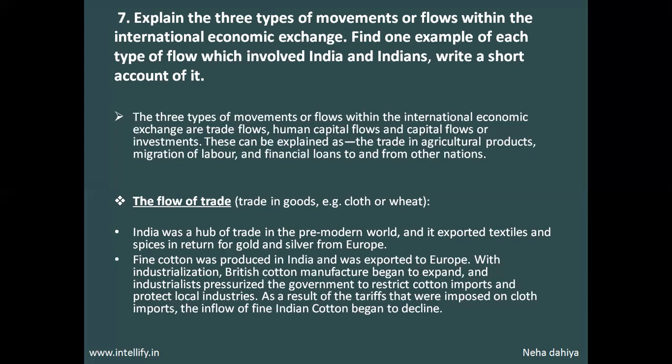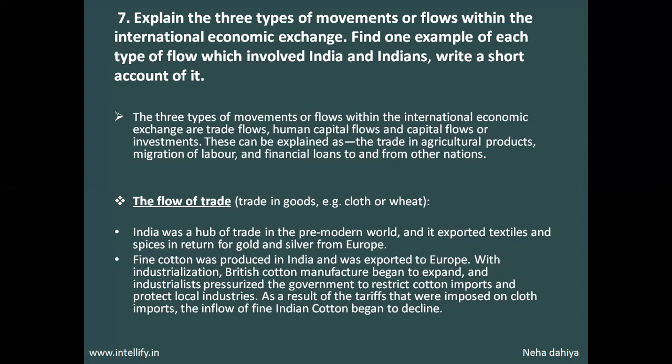So this would eventually lead to a rise in the prices of Indian cotton in Britain. Thus it would help the British manufacturers to expand, because now the normal public in Britain, rather than buying the expensive imported Indian cotton, would buy cotton from its domestic industries.